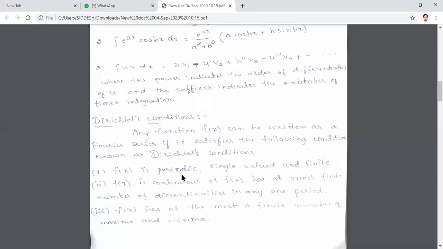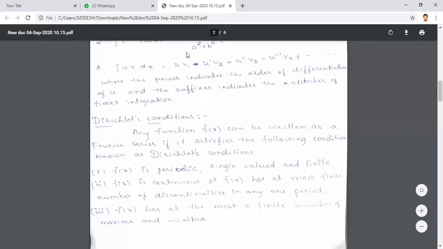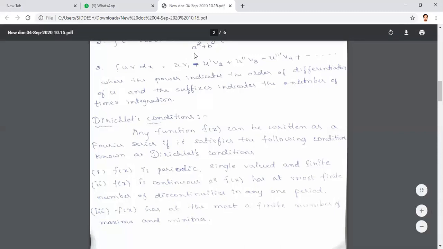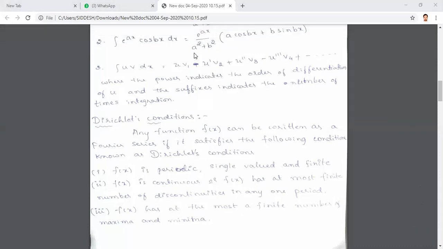Just let me know, what does single valued mean? Anybody? What does single valued mean?